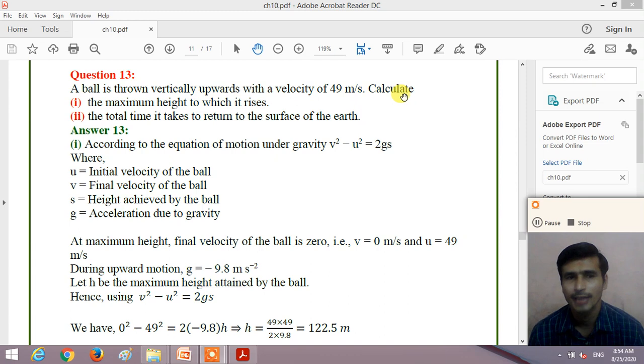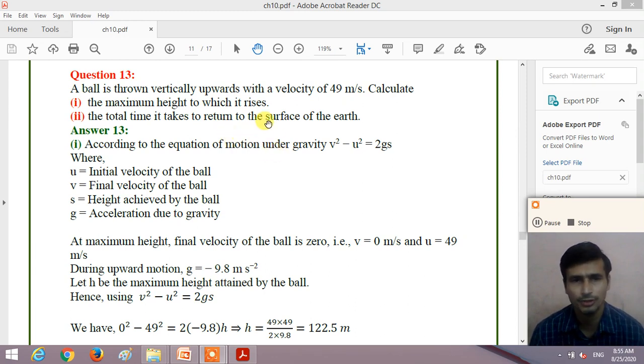Calculate the maximum height to which it rises, that is, what is the maximum height attained by the ball, and second, the total time it takes to return to the surface of the earth. We require to calculate the maximum height attained by the ball and the total time it will take to reach back to the surface of the earth.